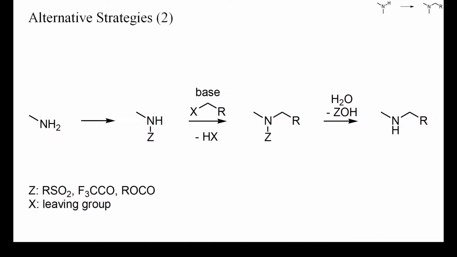One exception are trifluoroacetamides, which are readily cleaved by nucleophiles but are stable under acidic conditions. Also carbamates can be alkylated at nitrogen, and benzyl carbamates can be readily cleaved by hydrogenation. Ureas are not well suited for this strategy because these are often difficult to alkylate and to hydrolyze.